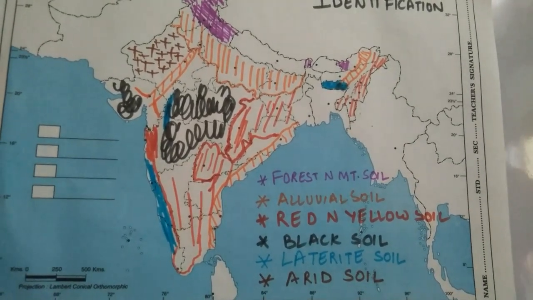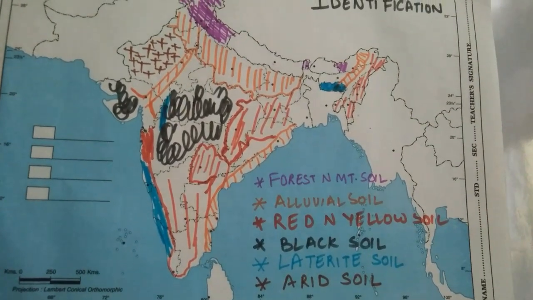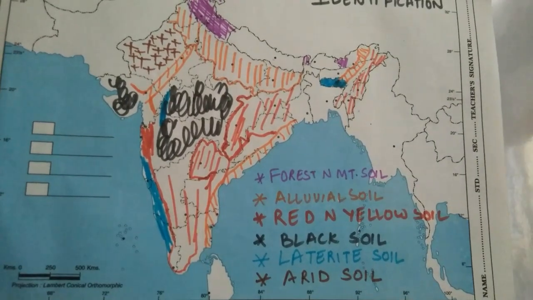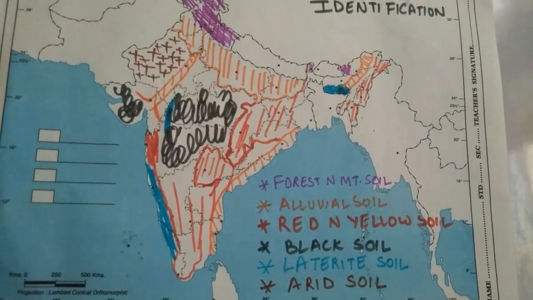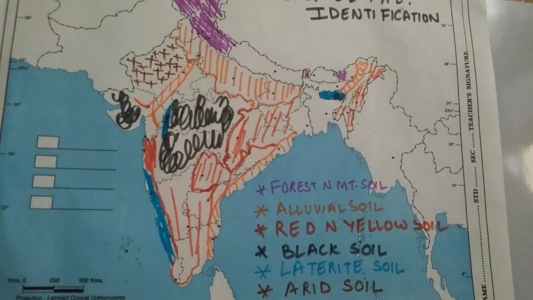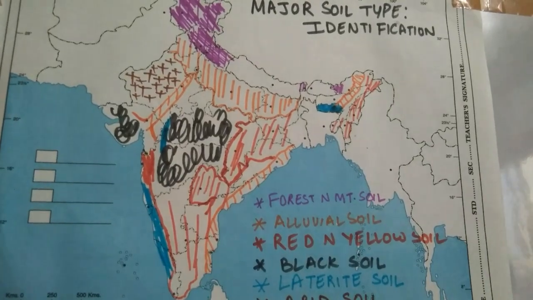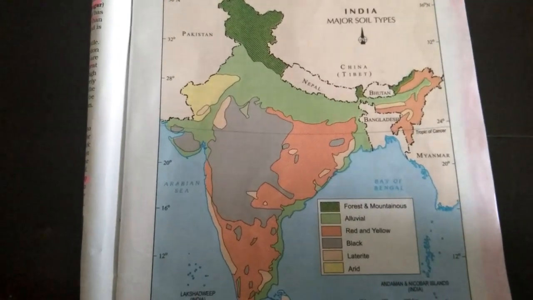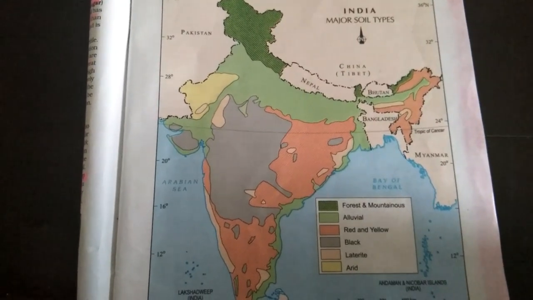So these were the map and the different types of soil that we need to cover from the very first chapter of our geography. I hope the places are clear and you now know how to fill in the map. Along with that, you have a clear idea where all the different types of soil are present along the territory of India. Let's compare it with the map which is given in our NCERT book so that the idea is more clear to you all.